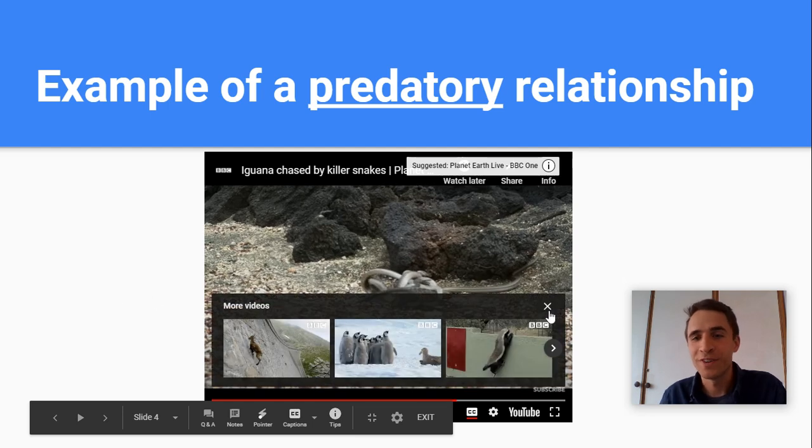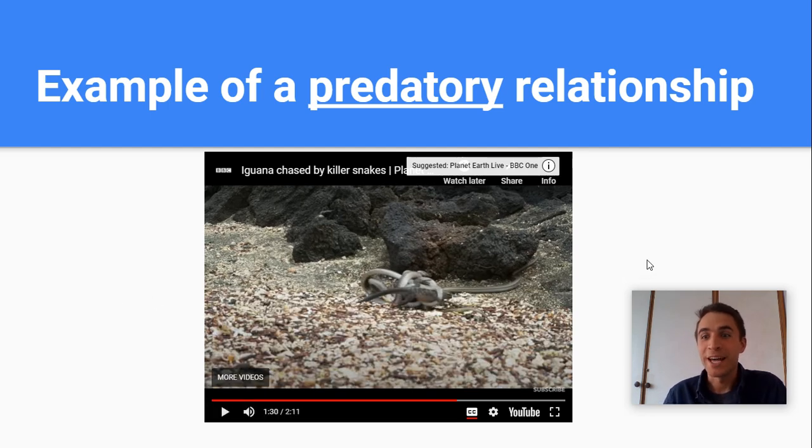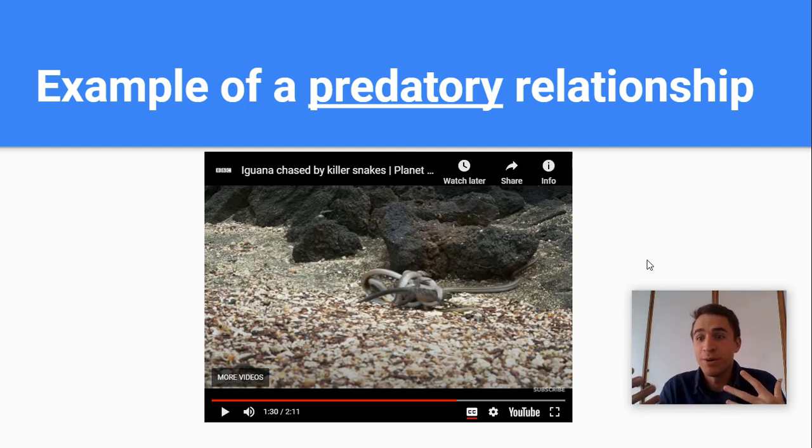So even though in this particular video, guys, you saw that the iguana got away from the snakes, the relationship that describes these two animals is a predatory relationship, right? The snakes are the predator, the iguana is the prey. The snake is trying to eat the iguana, right?